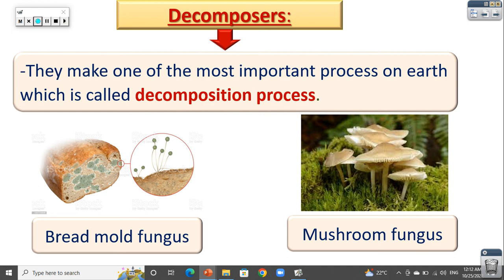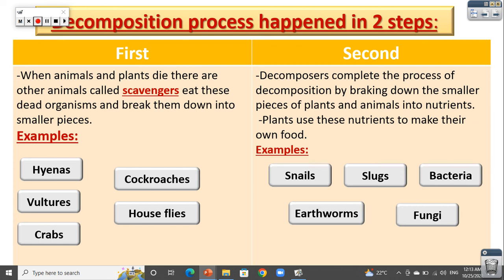Do you know what will happen if you leave bread out of the refrigerator for days? A green layer will form on it, right? This green layer is the bread mold fungus. It's a decomposer. And you know the mushroom? You love to eat the mushroom? Yes, the mushroom is a decomposer and it's a type of fungi. So we have two types of fungi, which are bread mold fungus and mushroom fungus.